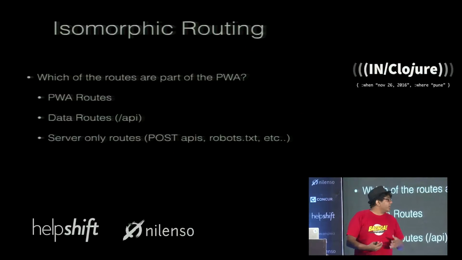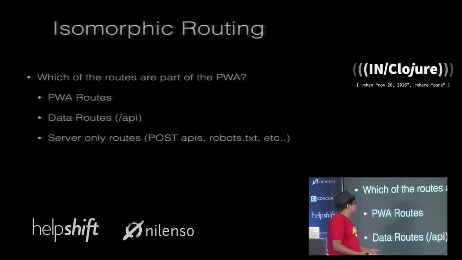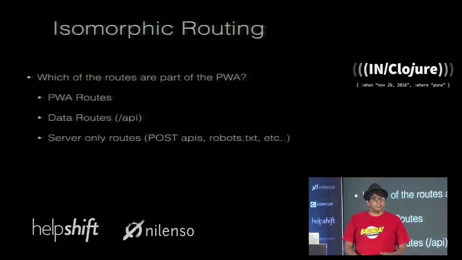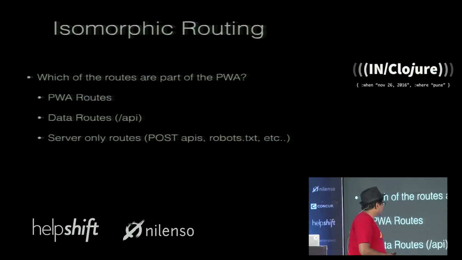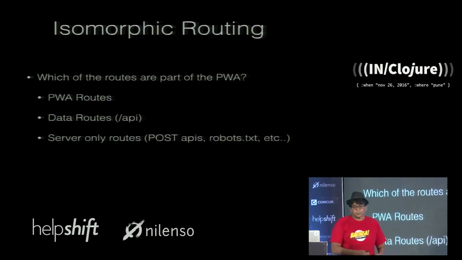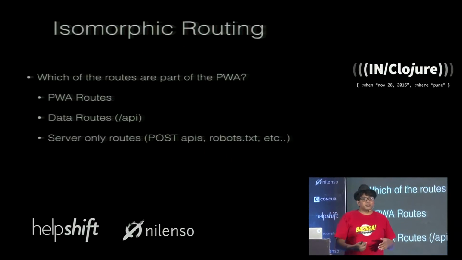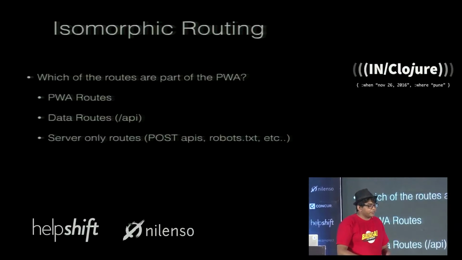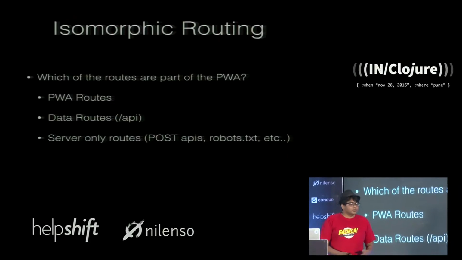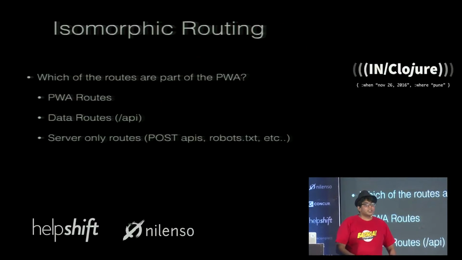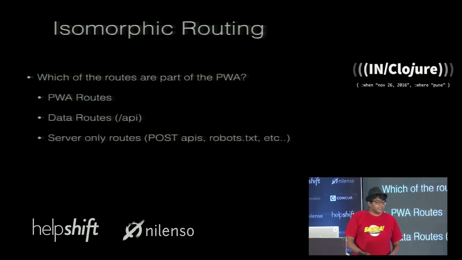So the way I view it, your app probably has three sorts of routes. The first is the progressive web app routes. These are pages for which you have a progressive page. There's the data routes, for example, /API. Typically, these are GET requests, where you're trying to load data for your progressive page. And finally, of course, you have your routes which are only on the server, which are server only. For example, post requests or robots.txt, things like that, right?